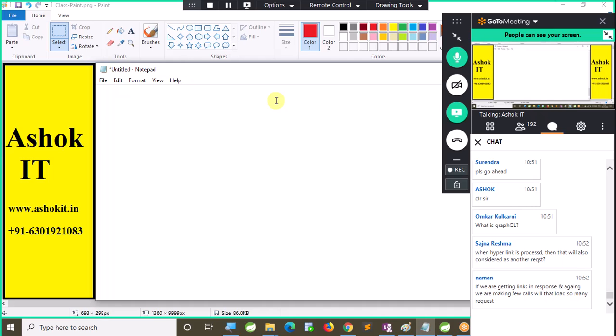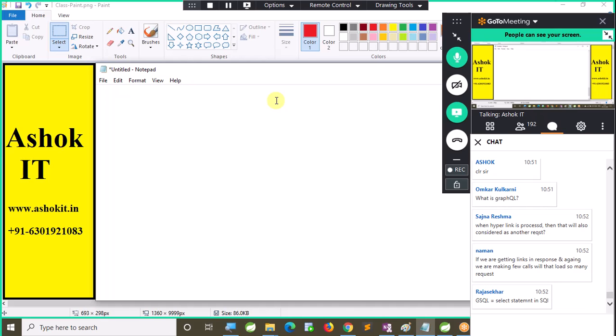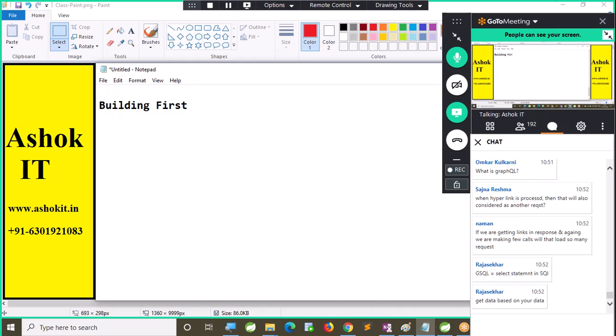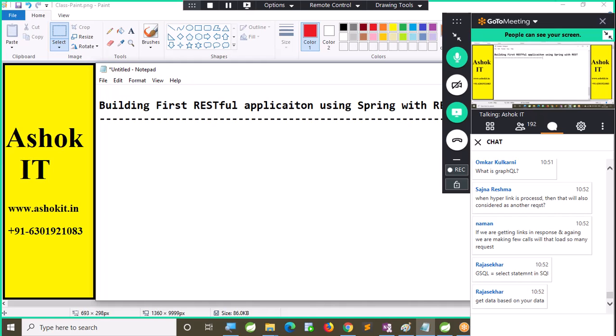The hyperlink I am giving is to send you another request. Fine. Building the first RESTful application using Spring with REST.